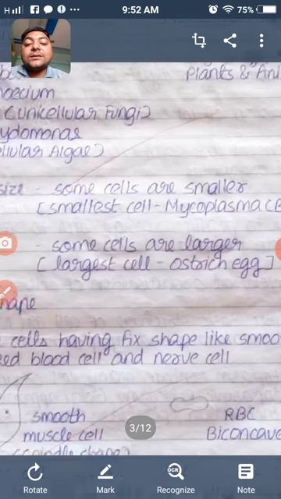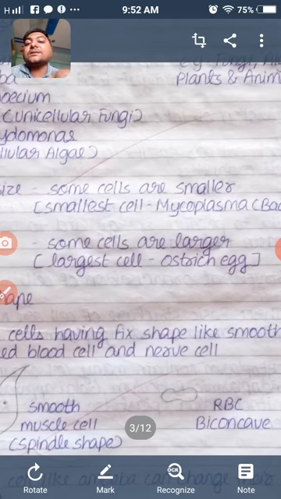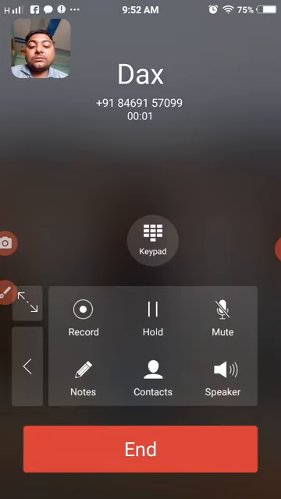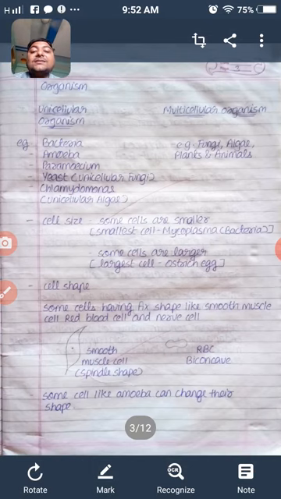And there are some large cells. The largest cell on the earth is the ostrich egg. Ostrich is a bird and the egg is released by that bird. The ostrich egg is the largest cell of a living organism.